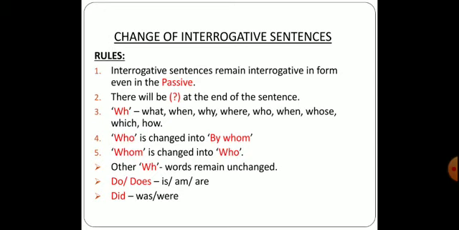The other WH words remain unchanged. Means what, when, where, why, all these remain the same. There would be no changes with them. Only changes will occur with these two, that is who and whom. Now if WH questions are asked, we know how we are supposed to change them. But if we are being asked a question in context to do, does and did, how are the changes to be done? If it is do or does, we are supposed to change it into is, am and are. If it is did, we are supposed to change it into was or were.